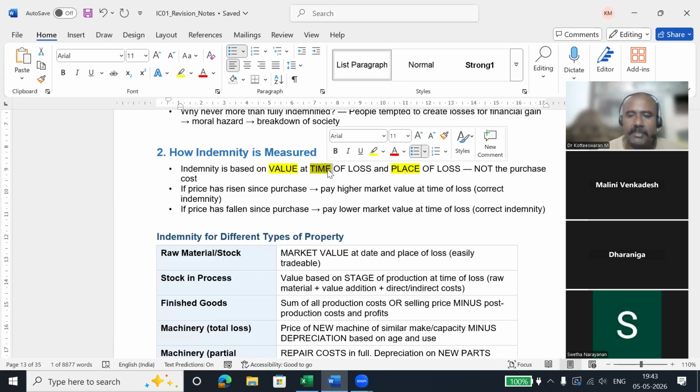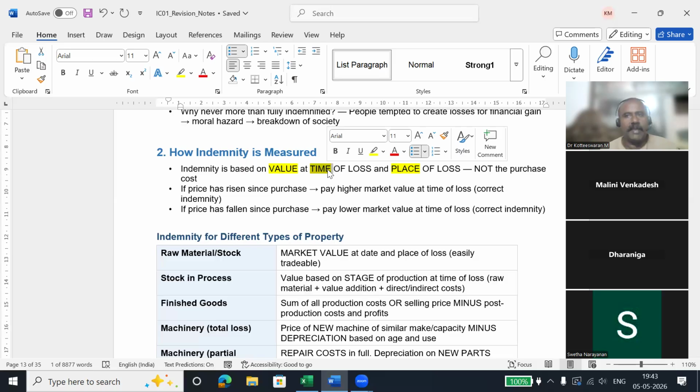Why is the place of loss important here? Because, for example, if gold price is 10,000 rupees in India, and you go to Dubai, it may cost somewhere around 8,000 rupees compared to Indian money. So the value of gold is a little bit less there.